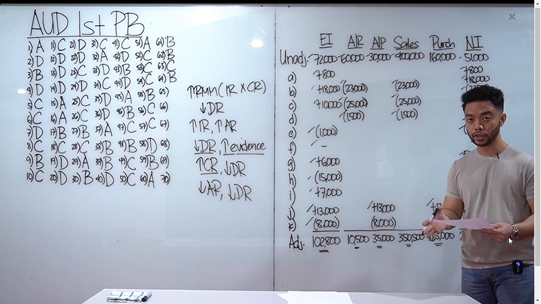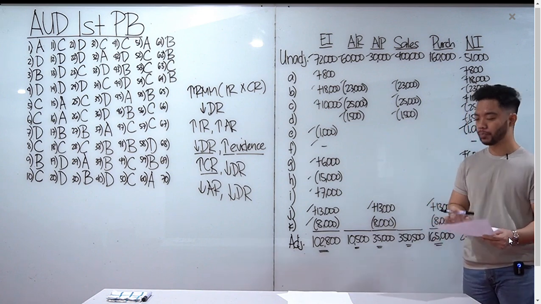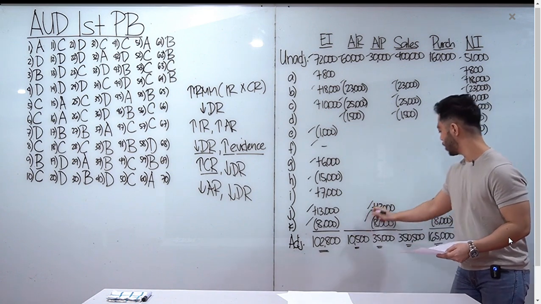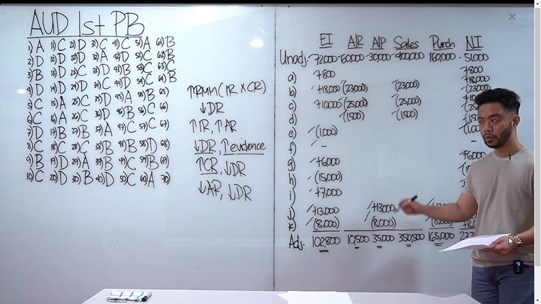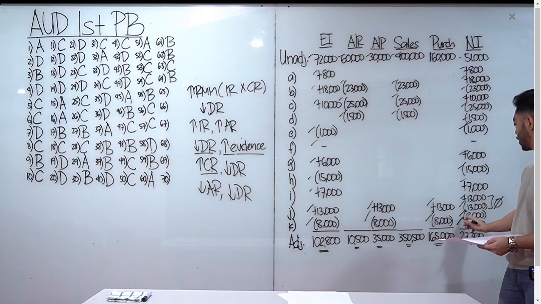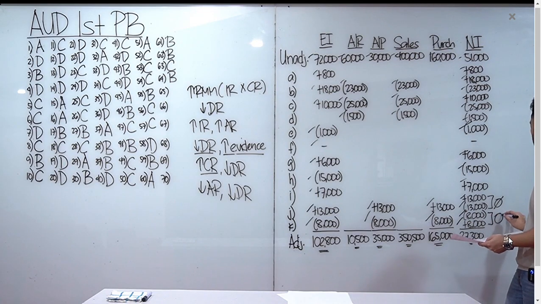Ngayon, ni-record as purchase, mali yan. So dapat i-reverse natin yan. Debit accounts payable, credit purchases, i-reverse natin. Ngayon, pag nabawasan yung purchases mo, babawasan yung cost of goods sold, tataas yung net income natin, kaya may plus ka dyan. Pero ang net effect niyan is still 0.